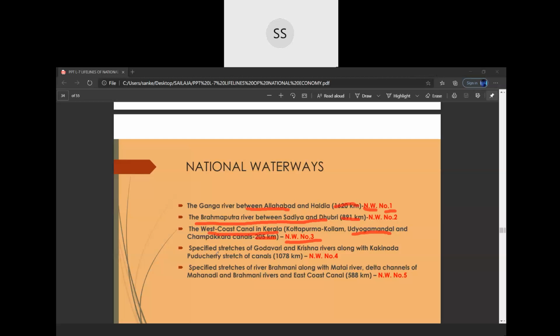The fourth one is the specified stretches of the Godavari and Krishna rivers along the Kakinada and Puducherry stretch. It is National Waterway number 4. National Waterway number 5, you can learn as the special stretches of river Brahmani along with Matai river, and also as East Coast Canal.